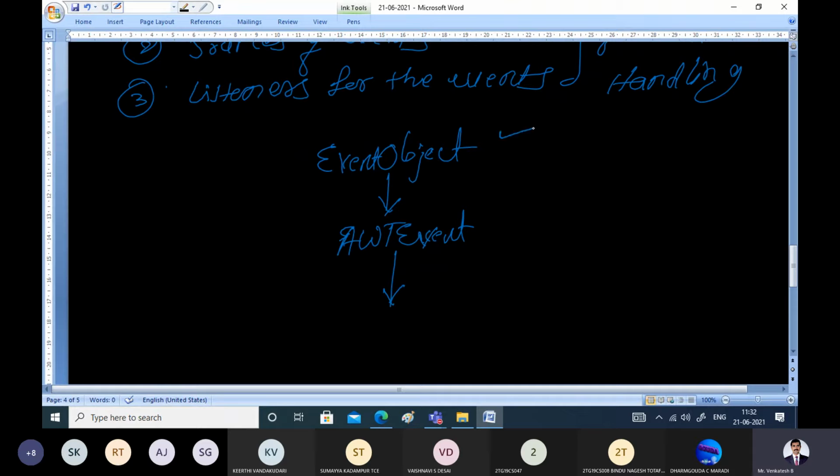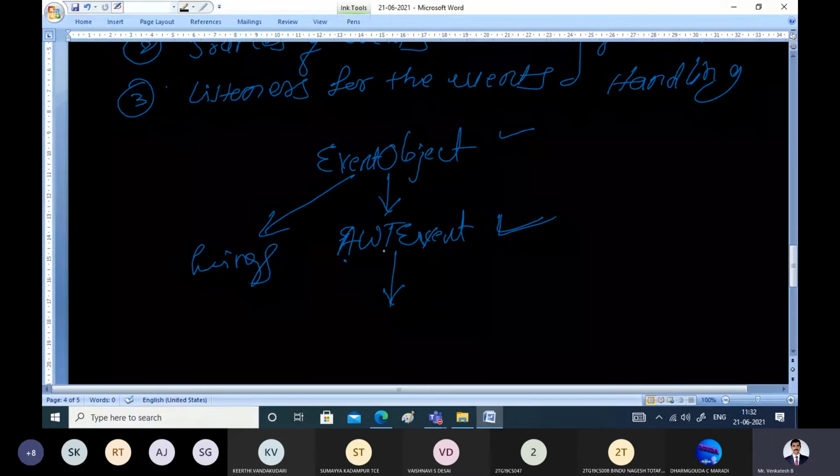That means this is the fundamental superclass, then AWTEvent, and like this we'll be having Swing here later. Now we are concentrating on Abstract Window Toolkit events, that means all the events generated by using the Abstract Window Toolkit. There are two ways of generating graphical user interfaces. Abstract Window Toolkit, that is nothing but the applets. Applets I'll brief later.